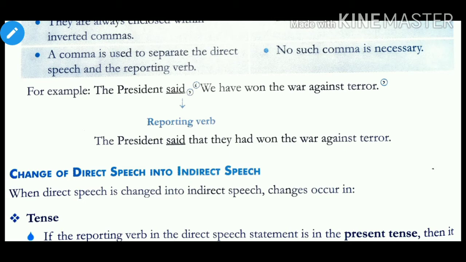Yes, the president said that. The said would remain the same. Inverted commas and comma would be replaced by that. There would be a change in pronoun. We would change into they had won the war against terror. Full stop. There are no inverted commas.